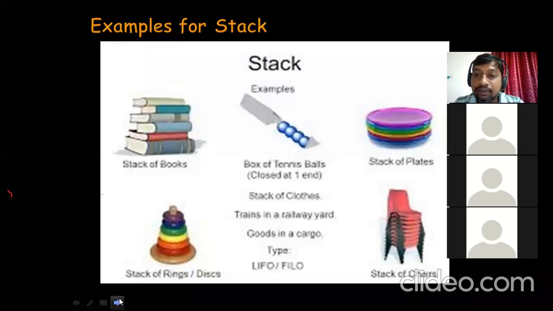So in a buffet system, generally, whenever you go to the restaurant for a buffet or to functions, there is a stack of plates, right? Here is an example called towers of hanoi. Stack of rings or discs, stack of chairs, trains in a railway yard, goods in a cargo are LIFO, last in first out. These are some of the examples.